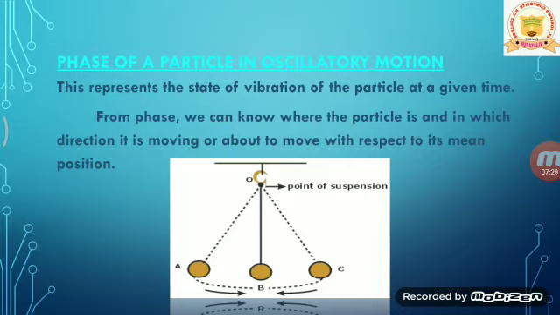From phase we can know where the particle is, and in which direction it is moving or about to move, with respect to its mean position. So if we know the phase, then we know all these three quantities. This is how phase is important for oscillating motion.